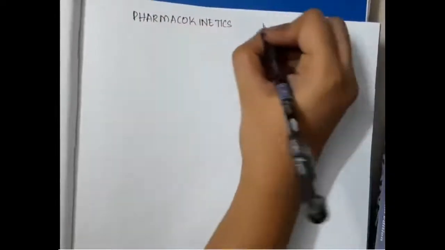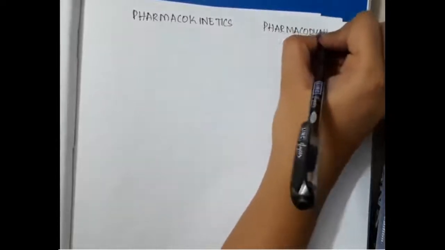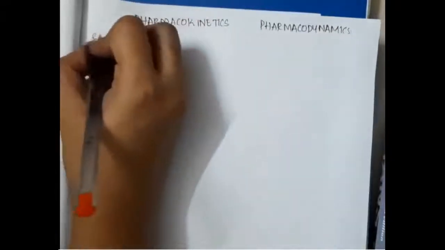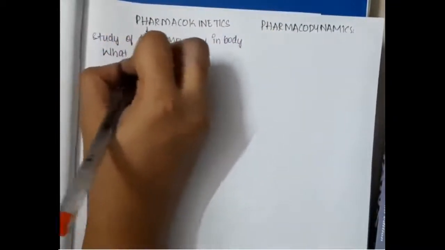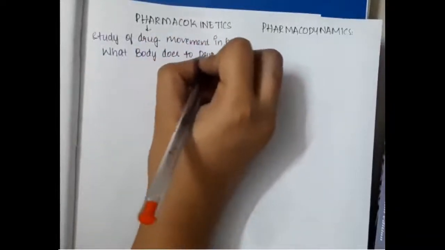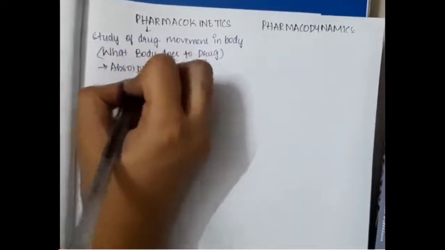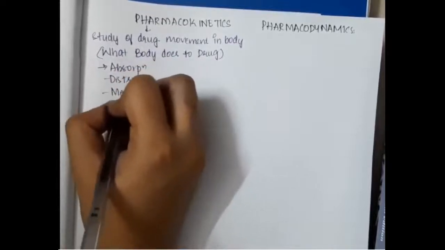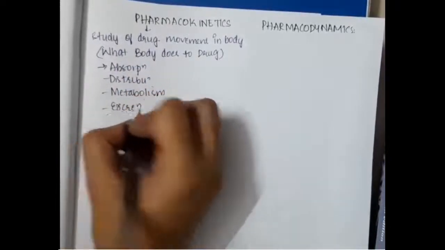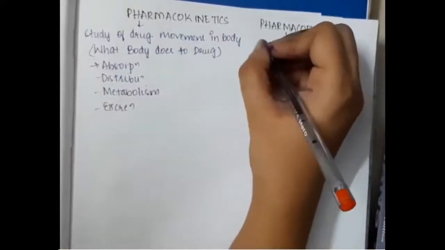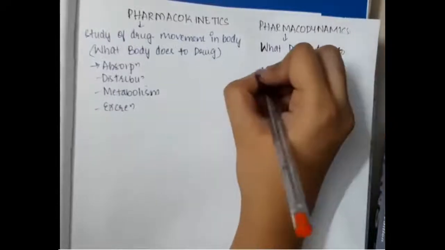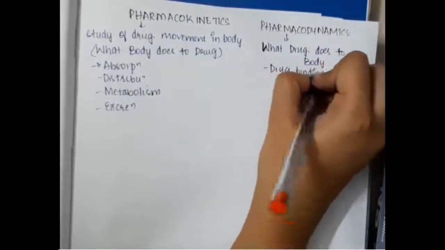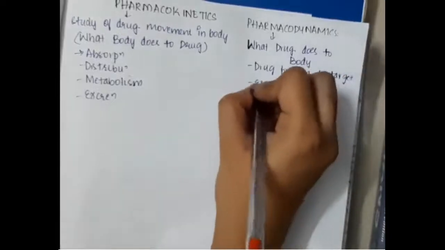Pharmacokinetics is the study of drug movement in the body. That is, what the body does to the drug is pharmacokinetics. Like, the drug gets absorbed, distributed, and then metabolism of the drug occurs and it gets excreted. Then in pharmacodynamics, what the drug does to the body, that is pharmacodynamics. That is, it binds to the target and it causes an effect.